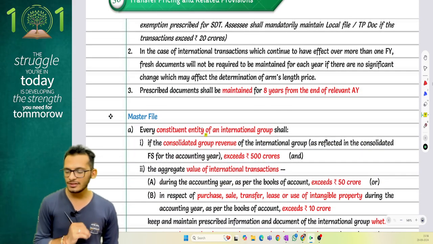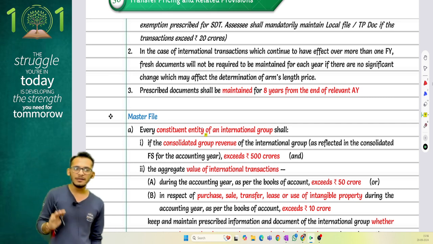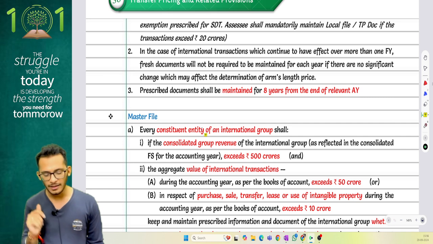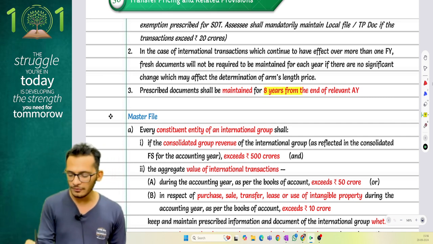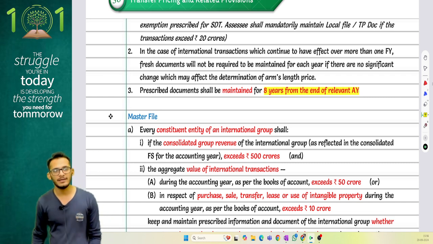Second, in case the transaction is going to have an effect for more than 1 year, you do not have to prepare a TP doc for every year, while in the practical world, you prepare a TP doc for every year because there is a change in comparable data. Whatever TP doc you maintain, you have to keep it for a period of 8 years from the end of the relevant assessment year.